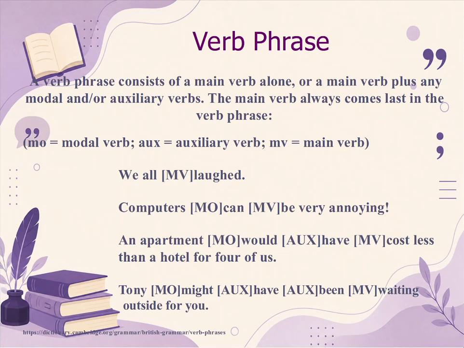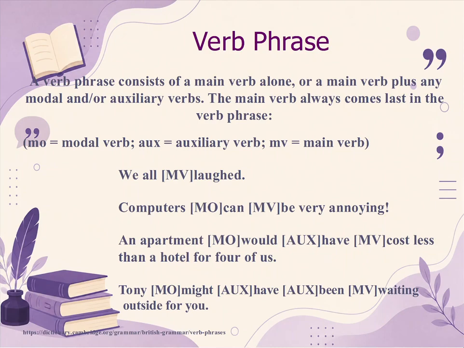Let us take some examples as given in the Cambridge website. We all laughed. Here you have simply a main verb, laughed. But in the second sentence, computers can be very annoying, you have modal can and the main verb annoying. An apartment would have cost less than a hotel for 4 of us has 3 words in the verb group. First is modal would, then you have auxiliary have and the main verb cost.